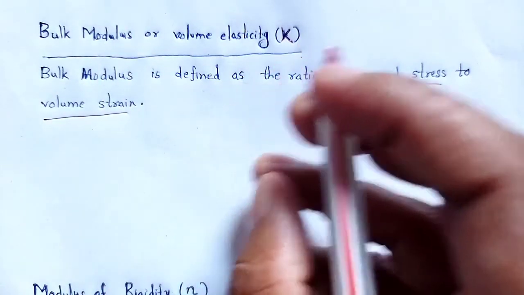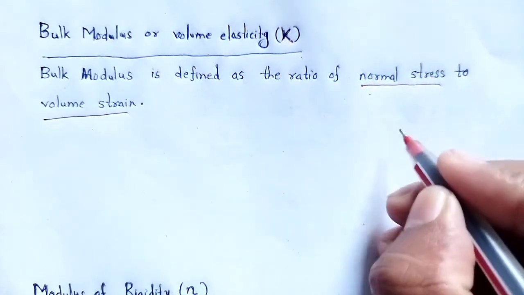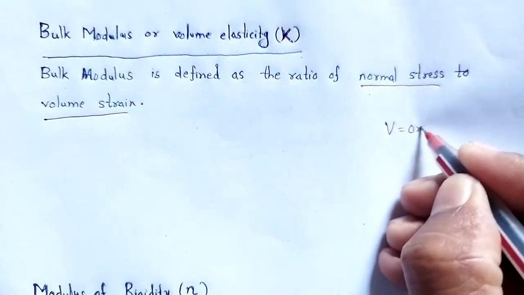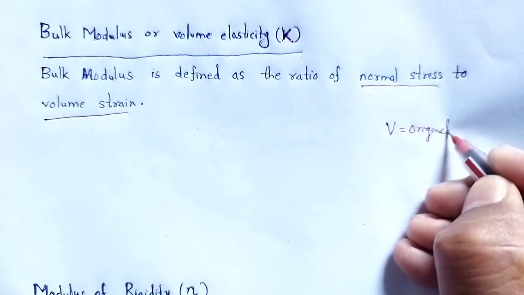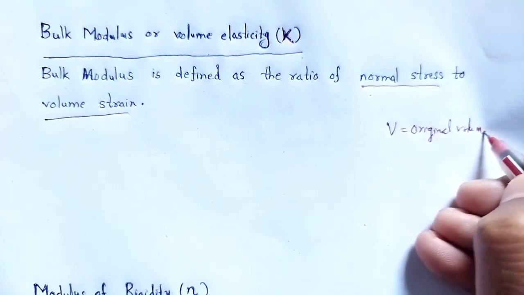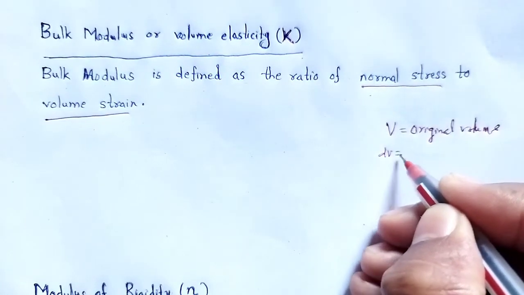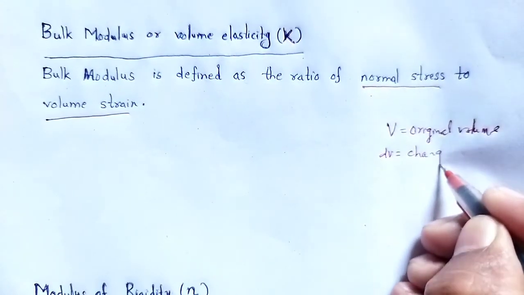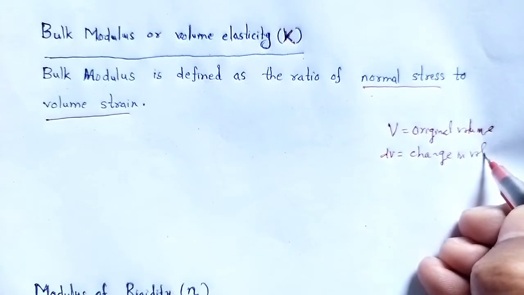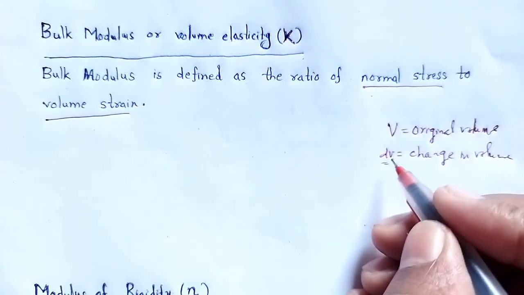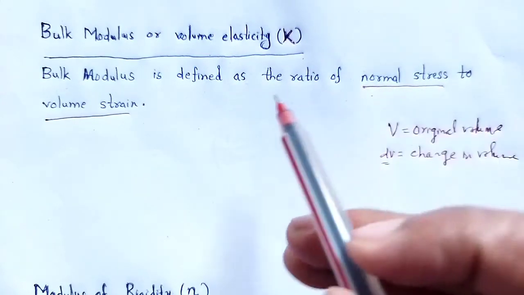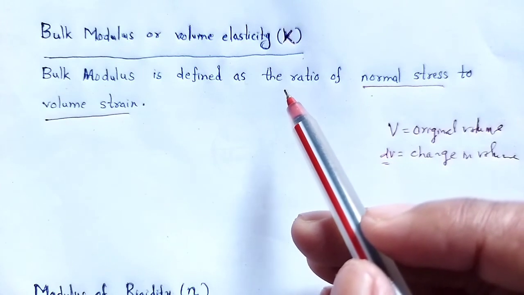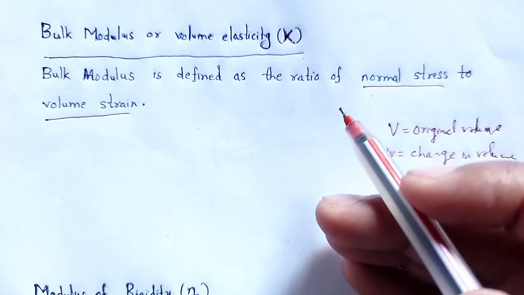Mathematically, let V be the original volume and dV the change in volume, which occurs because we applied a uniform force.